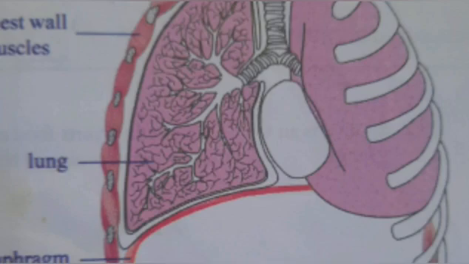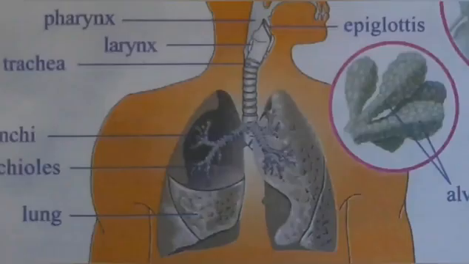The chest wall is made up of the ribs, muscles and the skin. Our lungs are spongy and elastic in nature. Lungs are protected by two membranes called pleura.